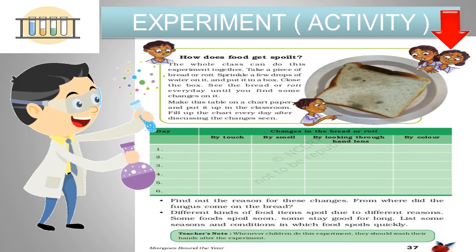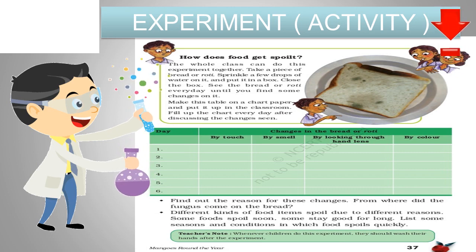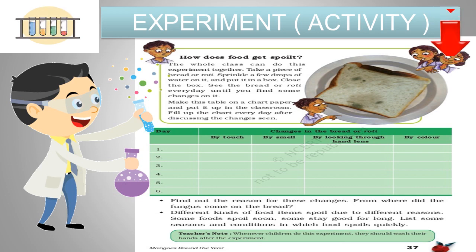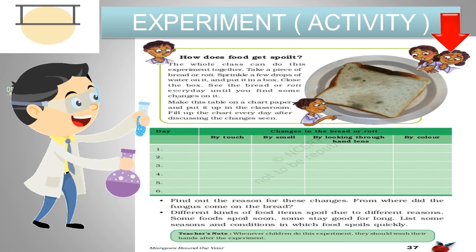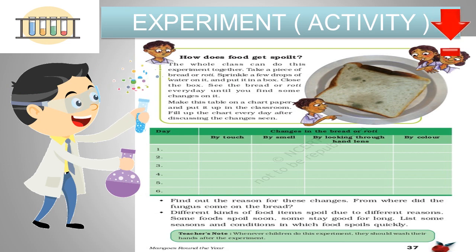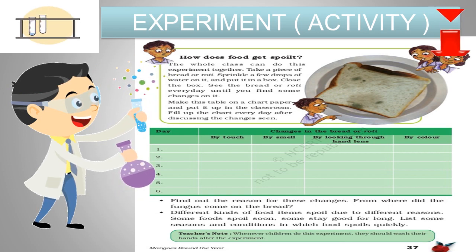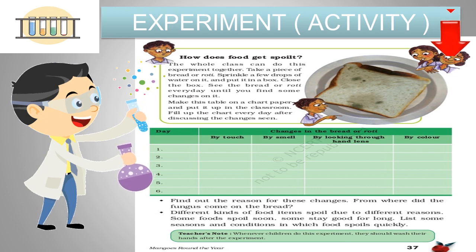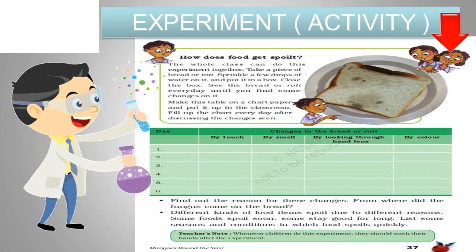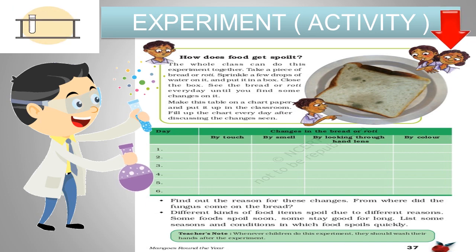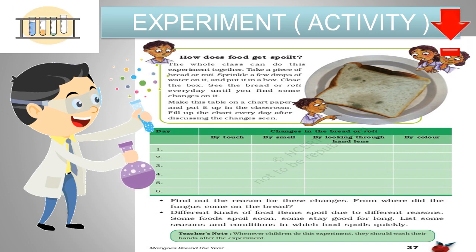You have to draw a table like this in your notebook or an A4 sheet, and you have to take a bread piece or chapati and keep it in a box and follow the instructions given in the box, and you have to note down your observations daily, and then you will be able to understand the factors responsible for food spoilage we have already discussed about. So just carry on with this activity and enjoy.